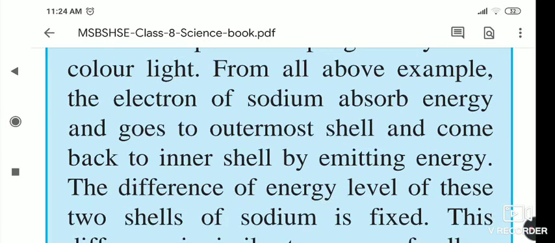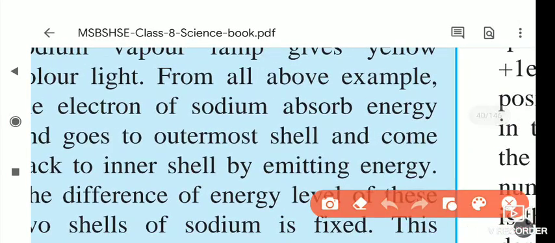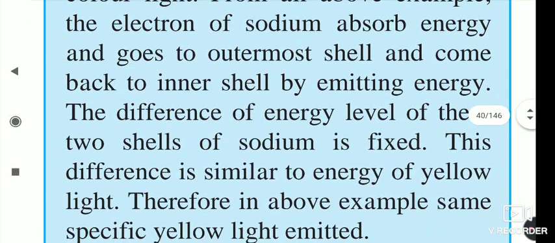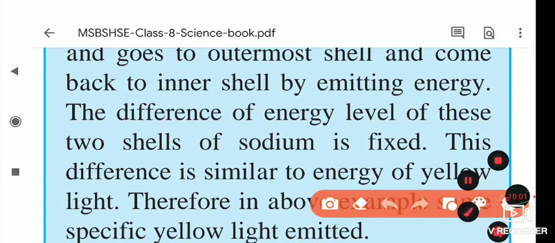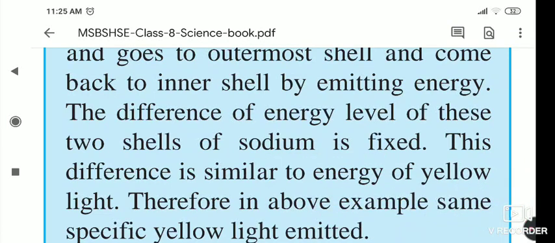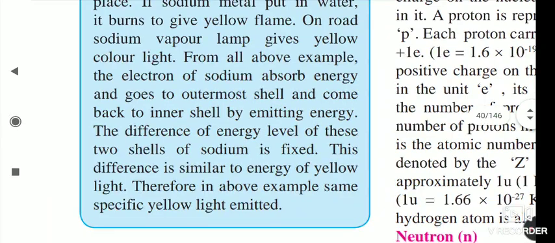Sodium absorbs energy and goes to the next outer shell, and comes back to the inner shell after emitting energy, and afterwards it comes back to the original position. The difference in the energy level of these two shells of sodium is fixed, and this difference is similar to the energy of yellow light, and therefore in the above example the same specific yellow light is emitted.